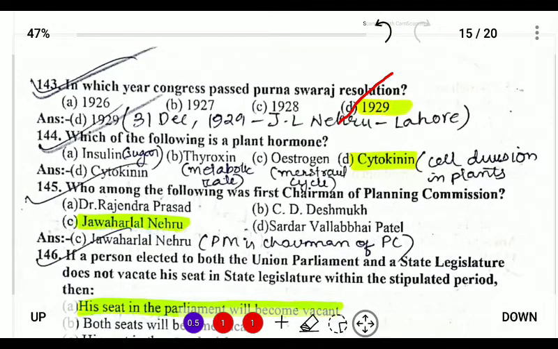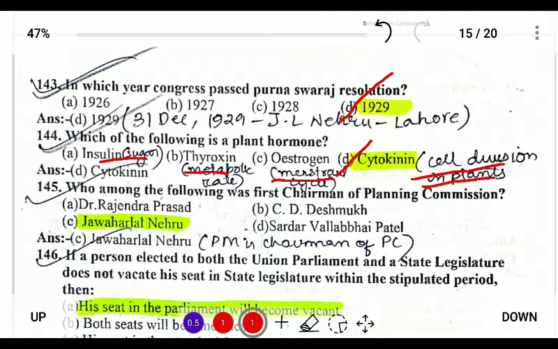Which of the following is a plant hormone? So insulin is related to sugar. Thyroxin is related to metabolic rate. Estrogen is related to the female menstrual cycle, and cytokinin is a plant hormone used for cell division in plants.